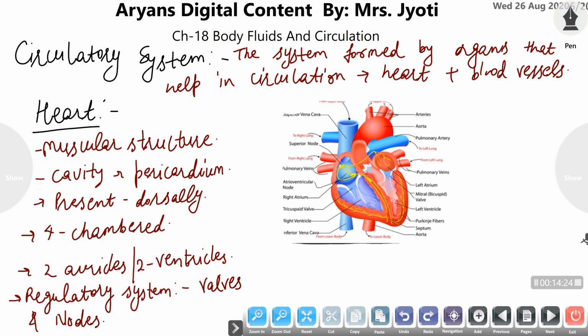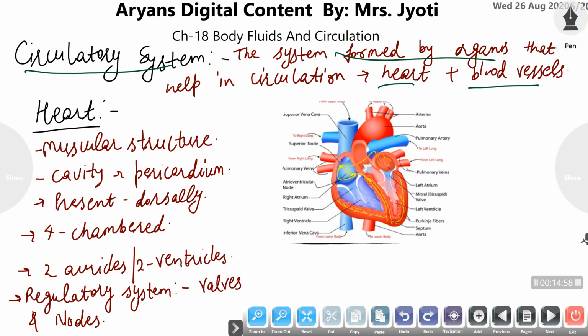The circulation is maintained or controlled by the circulatory system. The circulatory system majorly consists of heart and blood vessels. The heart acts as a circulatory center, meaning it receives and pumps the blood from the body and to the body, and blood vessels carry the blood from body to heart and then from heart to body. So here we have to study the detailed structure of this circulatory system that involves heart and blood vessels. So what is the circulatory system?